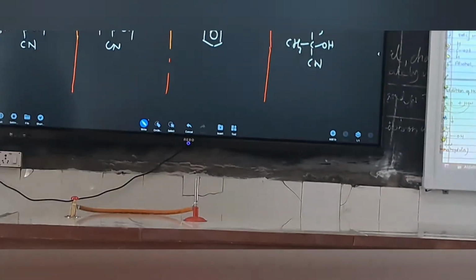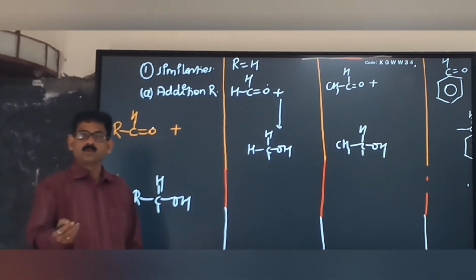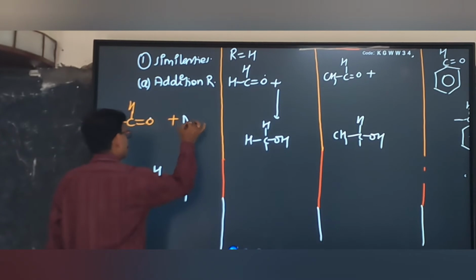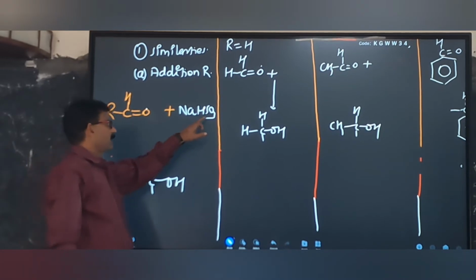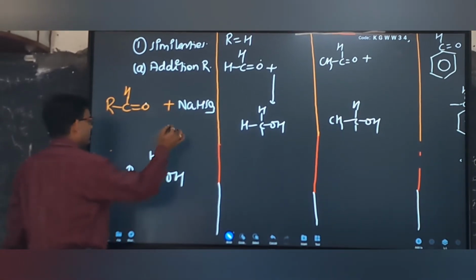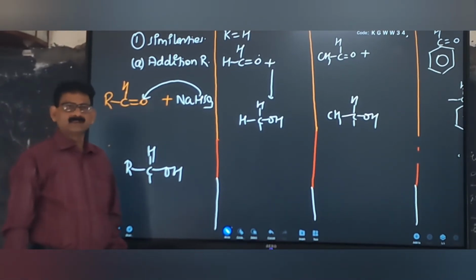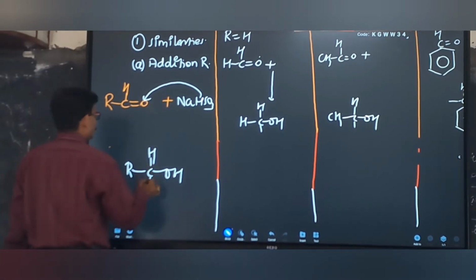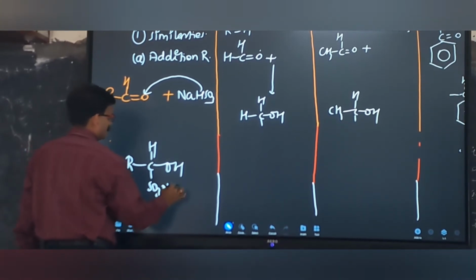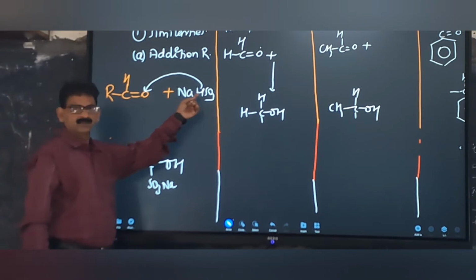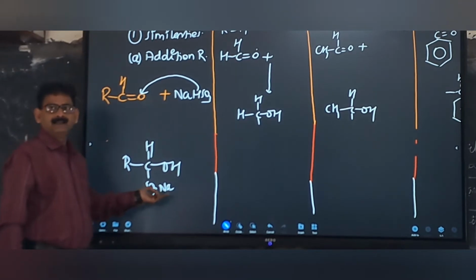What a simple reaction. The second property is the reaction of aldehyde with sodium bisulfite compound. Sodium bisulfite compound is NaHSO3. So when aldehyde reacts with sodium bisulfite compound, O always attracts H and the remaining part will be attached on this carbon atom. Are you getting the point? O will attract H and the remaining part will attach on the carbon atom, and this will be aldehyde sodium bisulfite compound.